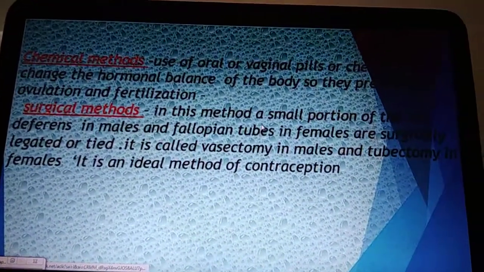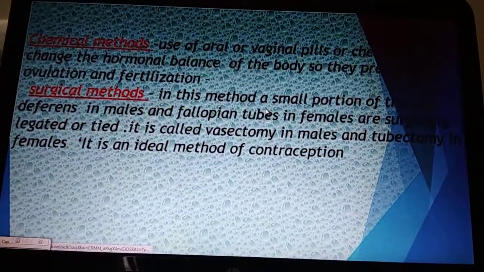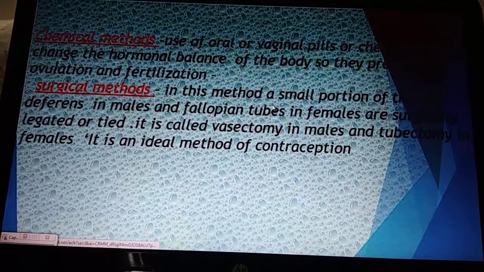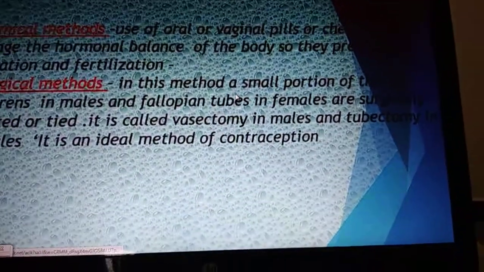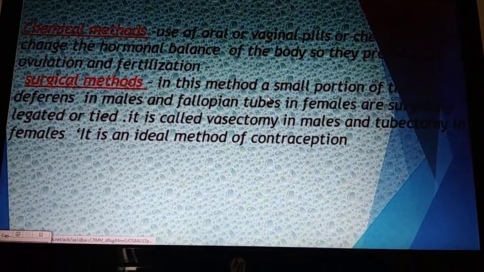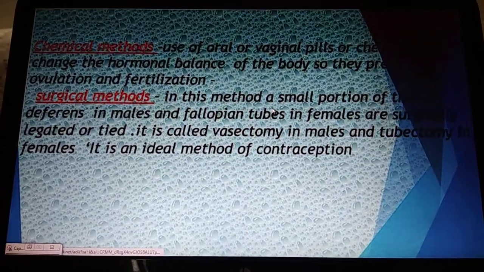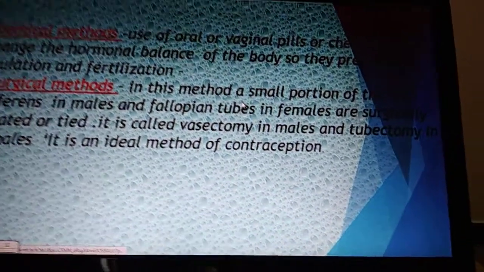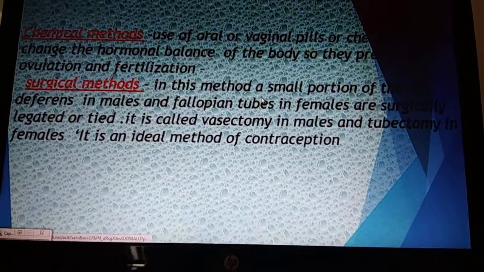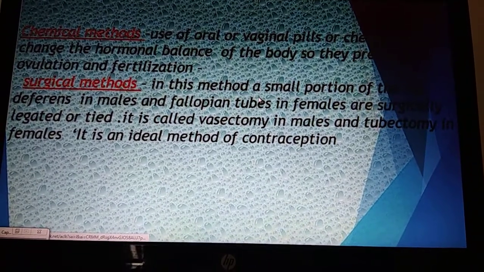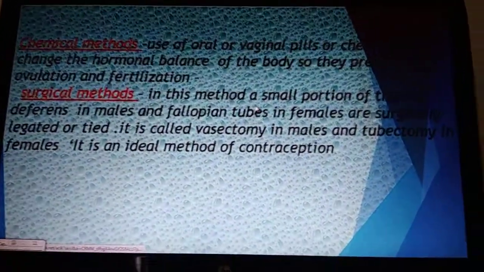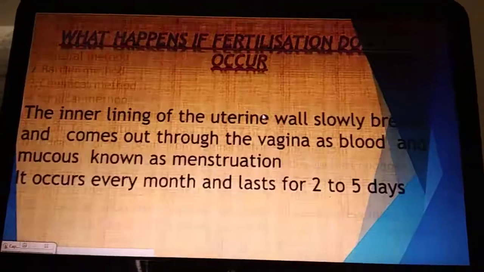Then the surgical method. This is usually a terminal method. We use it at the end, when the couple does not want any child further, when the couple thinks that the family is complete and no more child is needed by the family. Then this terminal method is suggested, that is the surgical method. In this method, it is used for both males as well as females. In males, it is known as vasectomy, and in females, it is known as tubectomy.